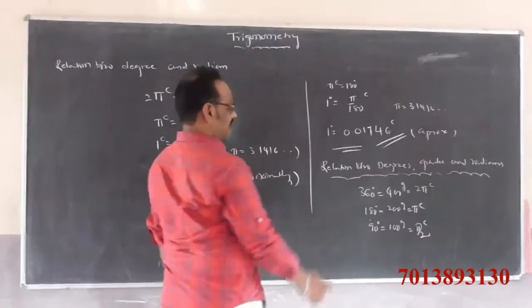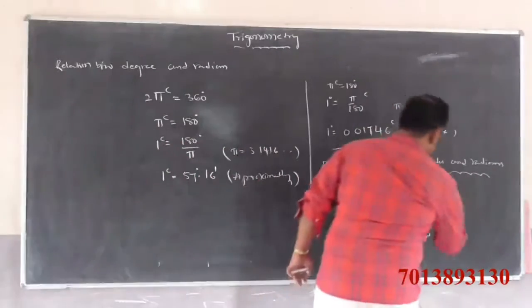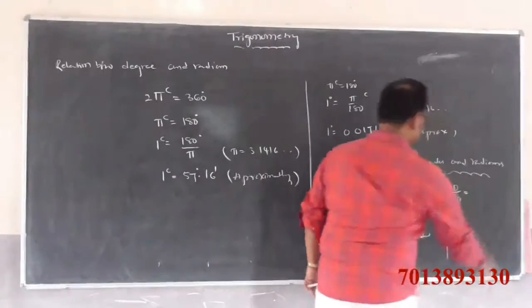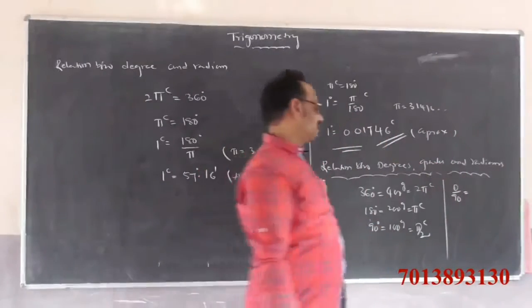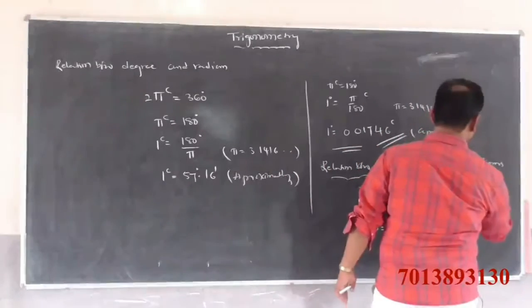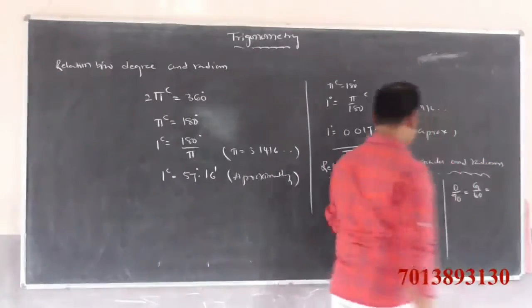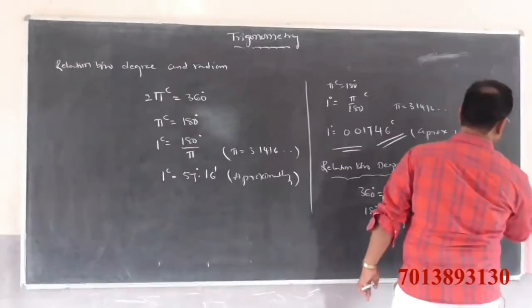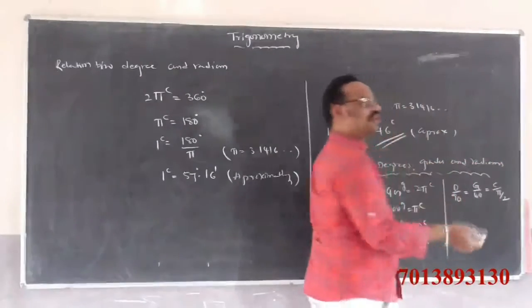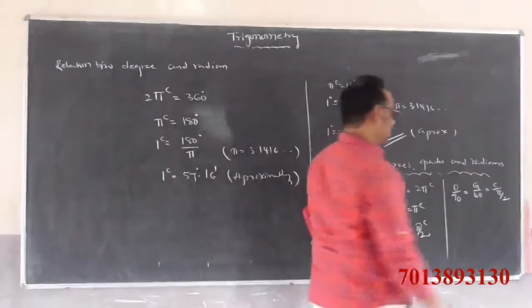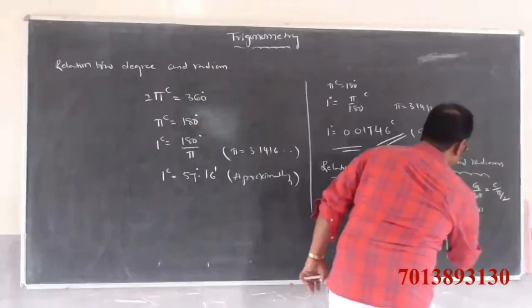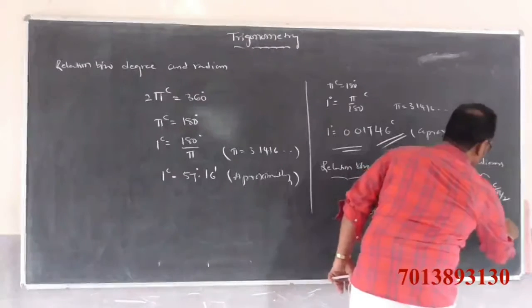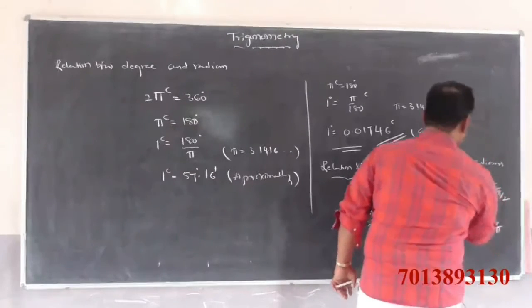So this can be written as degrees by 90 is equal to grades by 100 is equal to radians c by pi by 2, or 2c by pi.